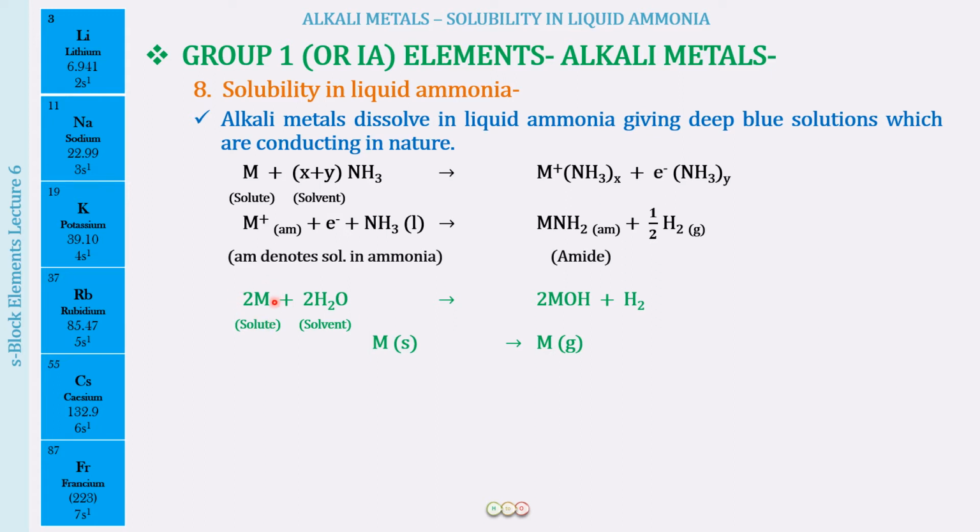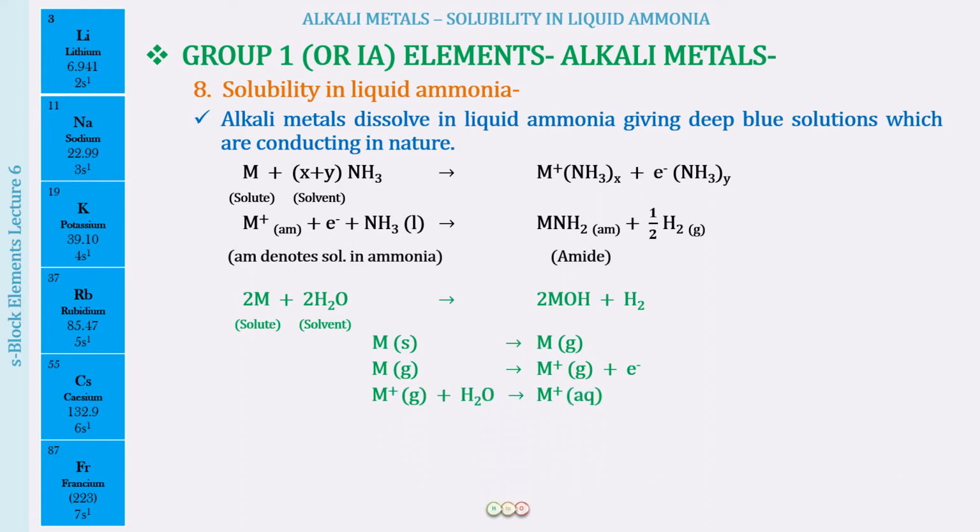First of all, we have the alkali metal, which is a solid. So we will have to break the metallic bonds so that the metal atoms can separate out. We will be supplying some heat, which will be the heat of atomization or the heat of sublimation, because solid is directly getting converted into gas, and we will be getting the isolated gaseous atoms. Now from the isolated gaseous atoms, we are again going to supply some heat to ionize the metal atoms.